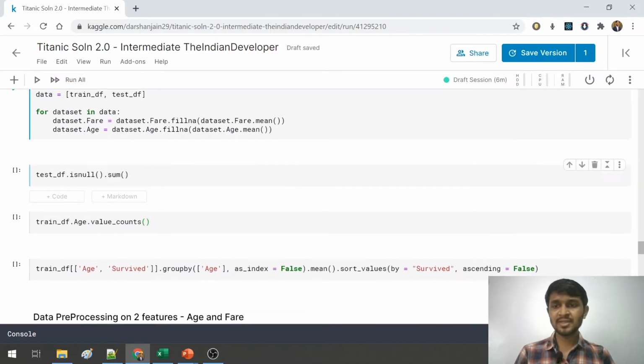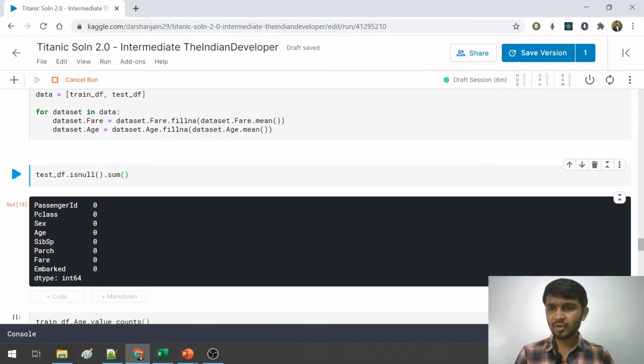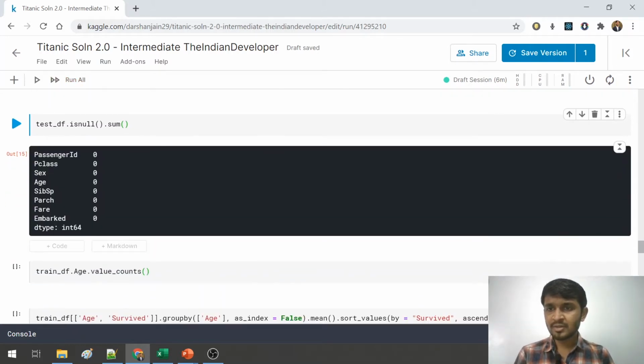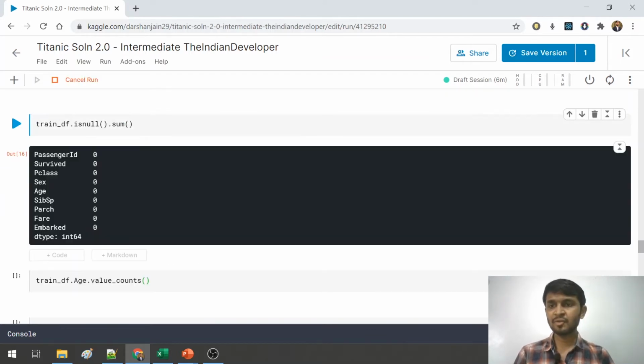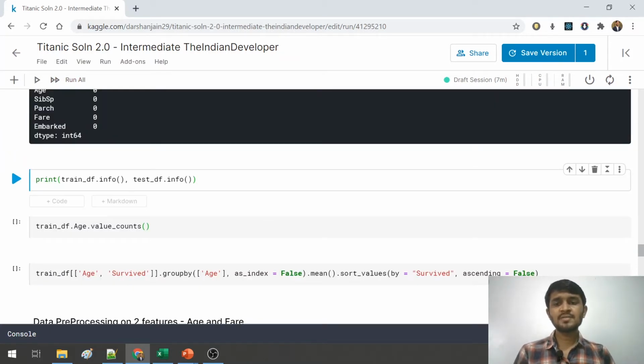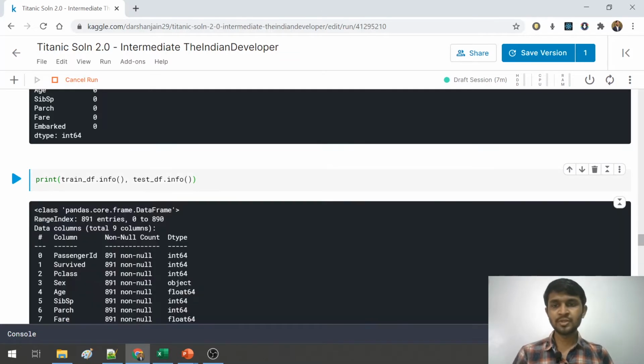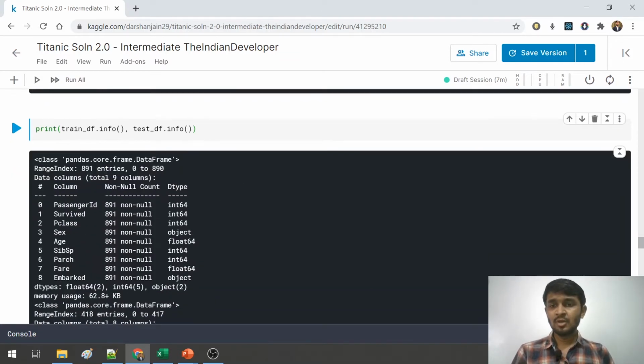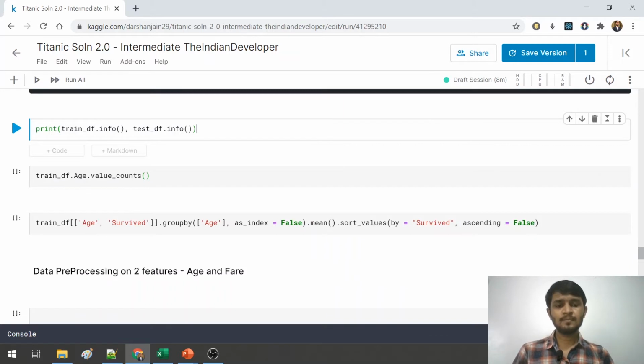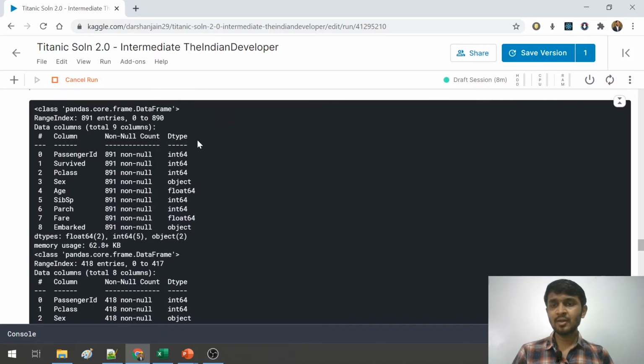And let us check once again what is the status of null values in train and test data frames. So for test data frames, all the nulls are gone, and for the train data frame as well, all the nulls are gone. So now if I see the info of both the data frames, I can see that all the nulls are gone. Before moving ahead, let us do one small thing here.